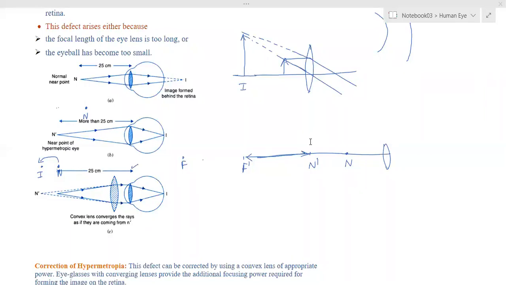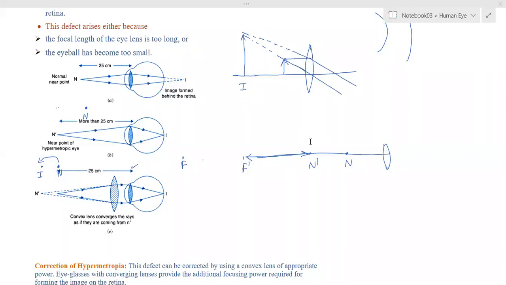Is this called cataract? Cataract is different. Cataract is a different topic. Presbyopia is hypermetropia, but because of old age.